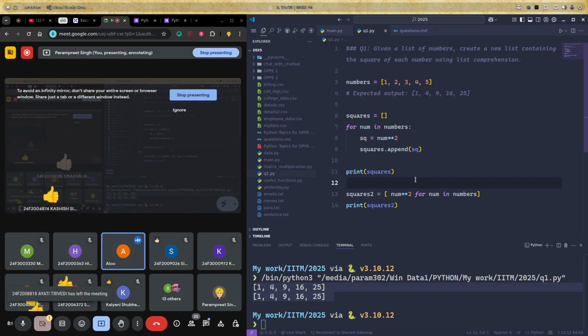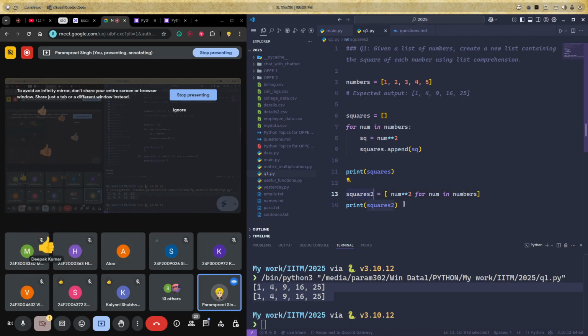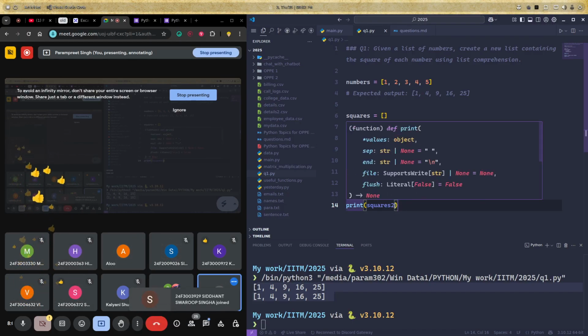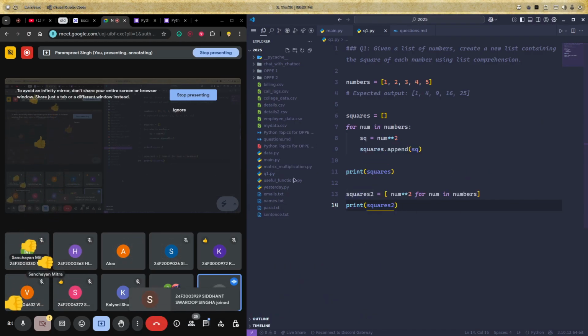Can we just use only the print statement instead? Yes, that is up to you. No need to create a variable or something. That is up to you at the end. This is just a shorthand technique. So is it easy or is it difficult? Easy. It's really very, very, very easy. So just this basic thing.